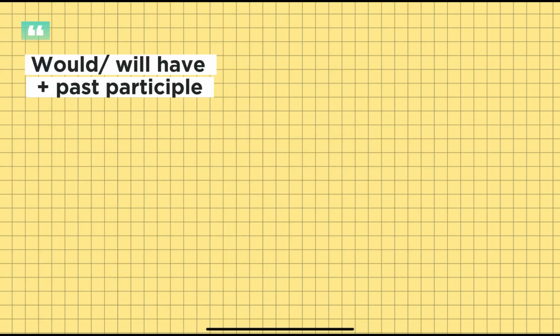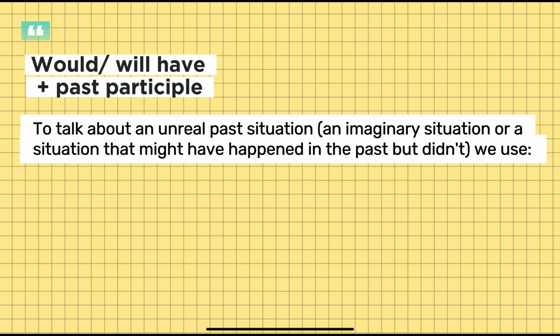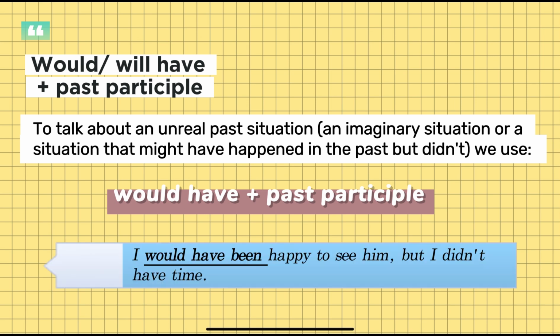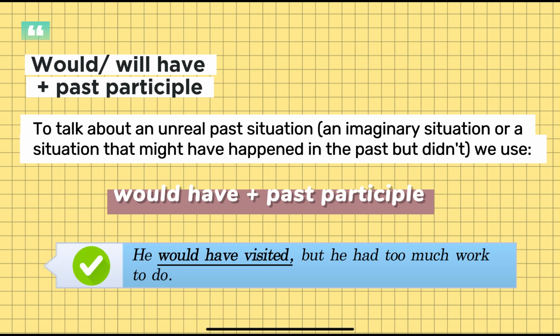Would have, will have plus past participle. To talk about an unreal past situation, that is an imaginary situation or a situation that might have happened in the past but didn't, we use would have plus past participle. Example, I would have been happy to see him, but I didn't have time. He would have visited, but he had too much work to do.